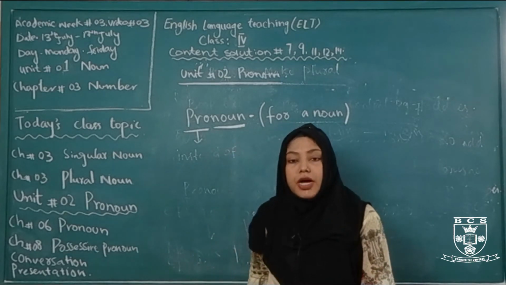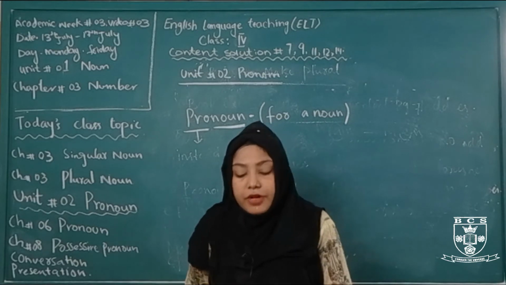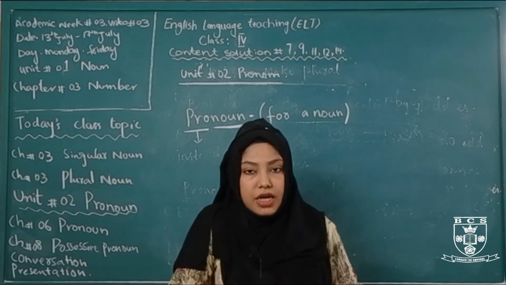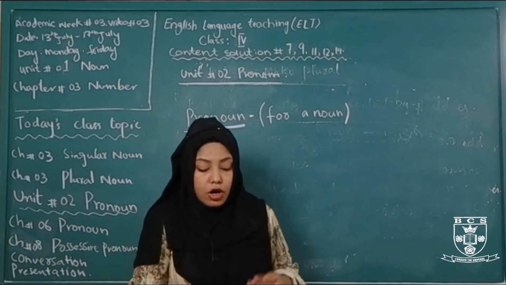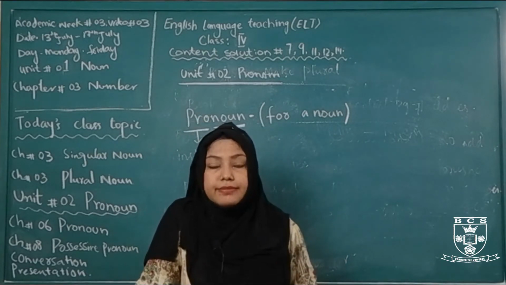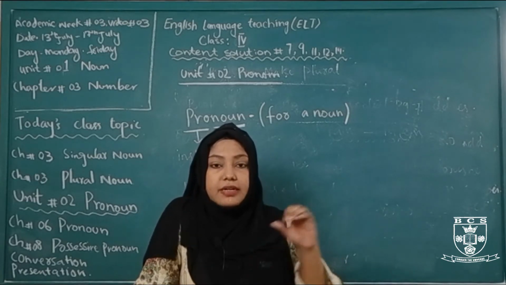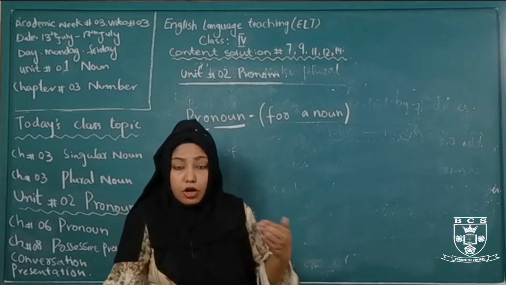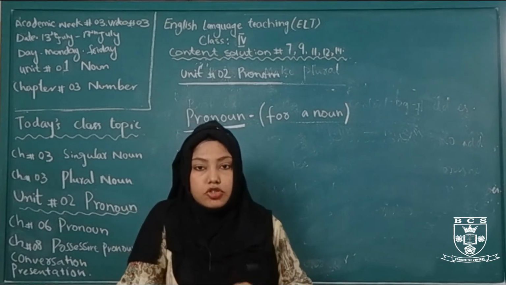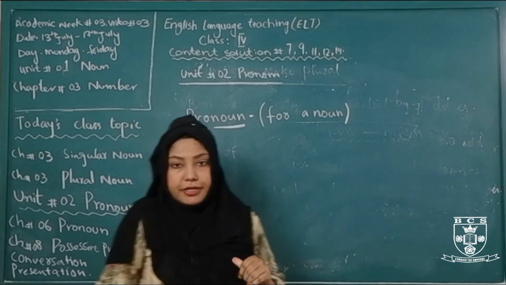We use pronoun to avoid the repetition of noun. When we repeat the noun again and again, it doesn't sound good. That's why we use pronoun. It also saves our time. Sometimes nouns are very big. For example, when we write Qaid-e-Azam again and again, it takes our time. But when we replace it with he, it saves our time and it's also very easy to write.